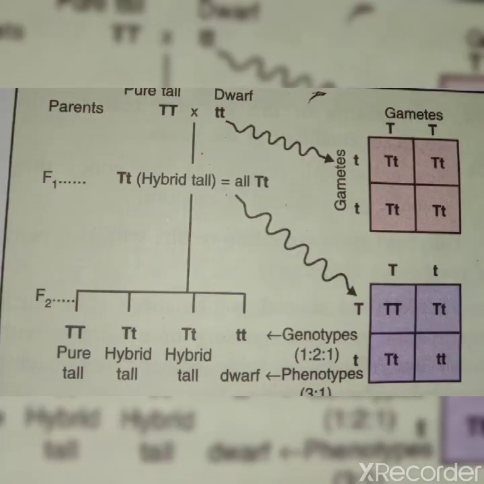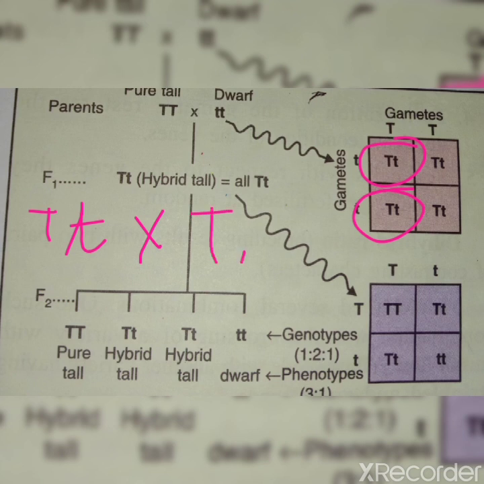Now again Mendel did not stop here. What did he do? He took two plants from the F1 generation and self-crossed them together. Capital T, small t crossed with capital T, small t.